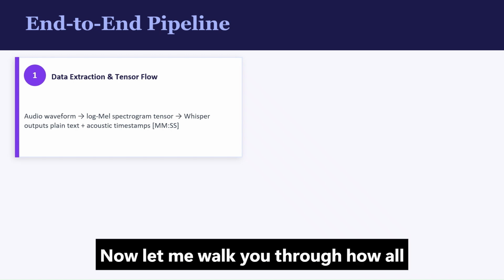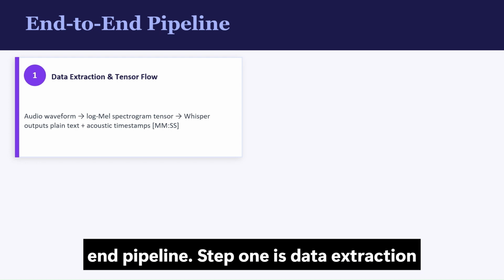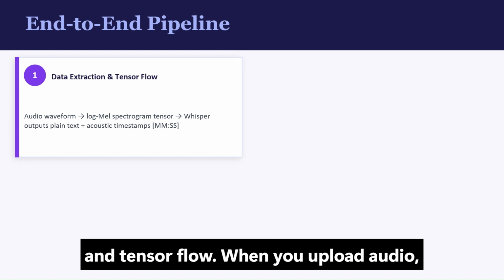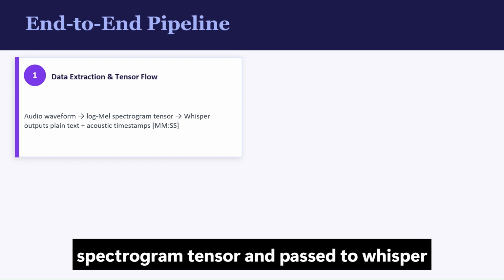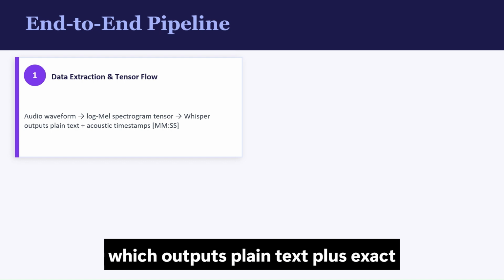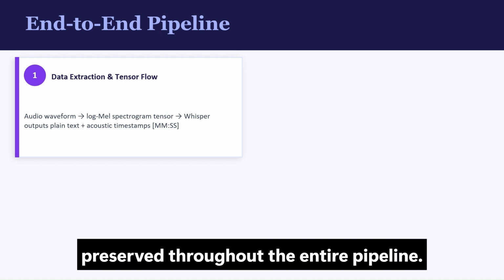Now let me walk you through how all three models work together in the end-to-end pipeline. Step 1 is data extraction and TensorFlow. When you upload audio, the waveform is converted into a log-mel spectrogram tensor and passed to Whisper, which outputs plain text plus exact timestamps. This acoustic metadata is preserved throughout the entire pipeline.